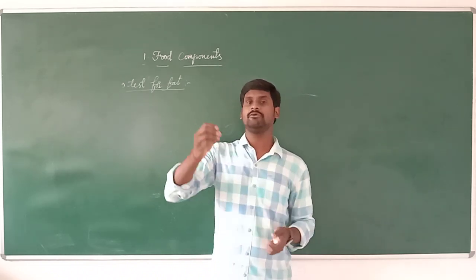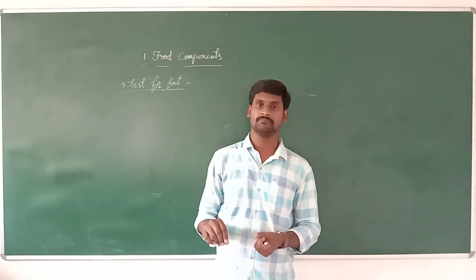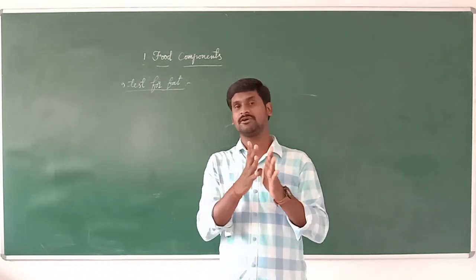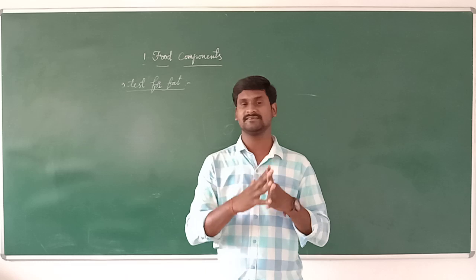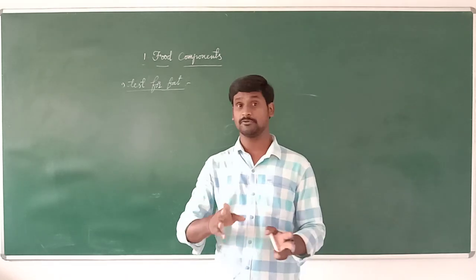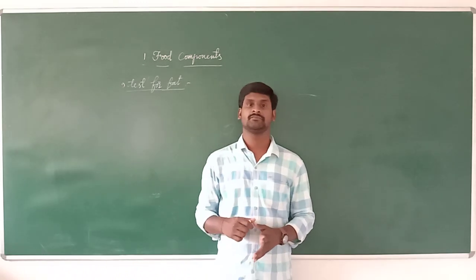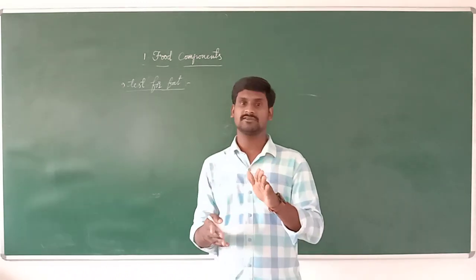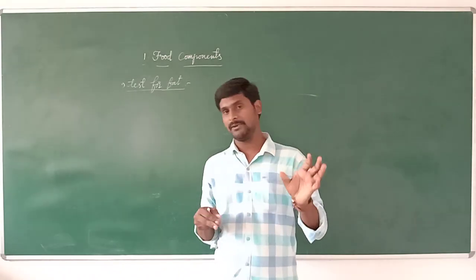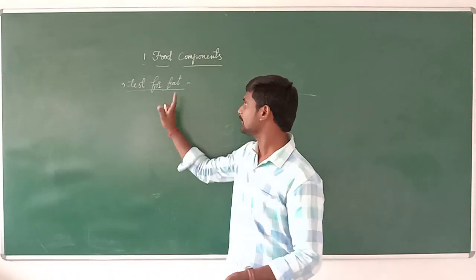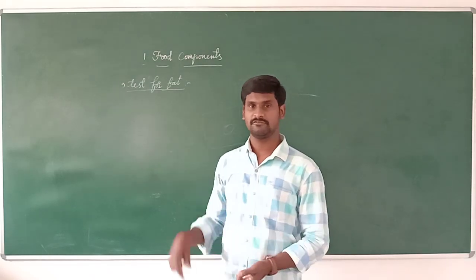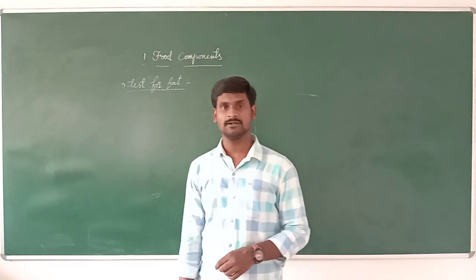Whenever you apply some oil on the paper, it becomes like unclear paper. It is not completely visible, only partially visible. That is called translucent. So if the paper turns translucent, the food item contains fat. It is also one of the tests for fat.